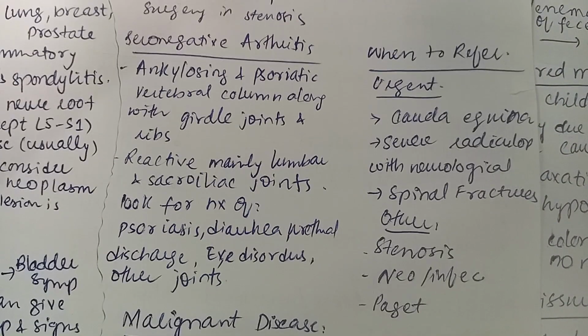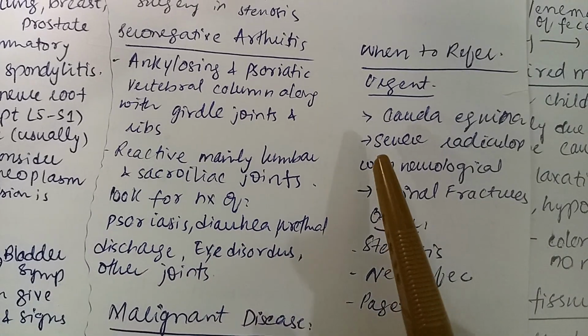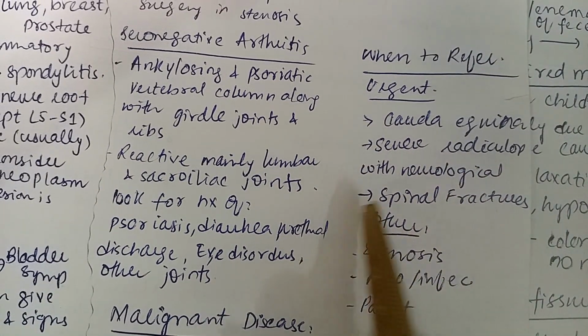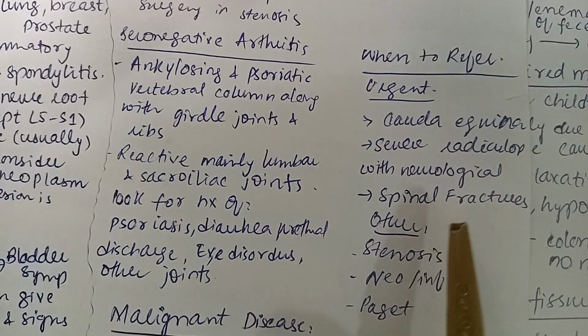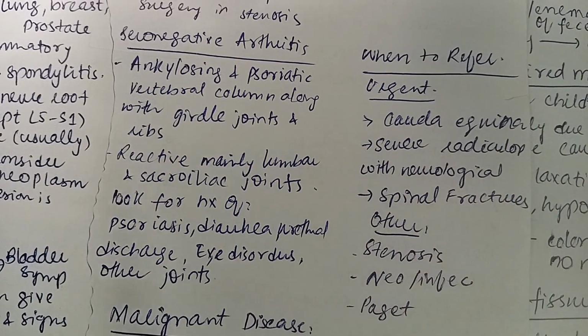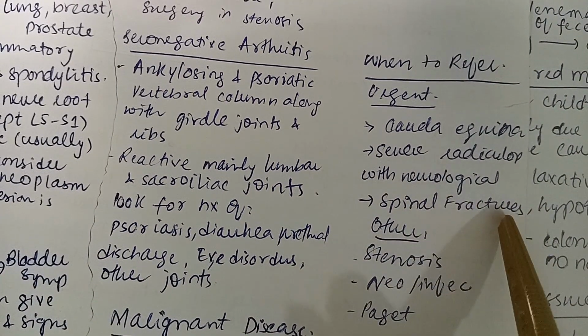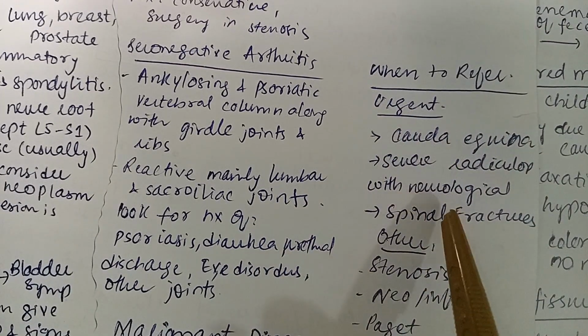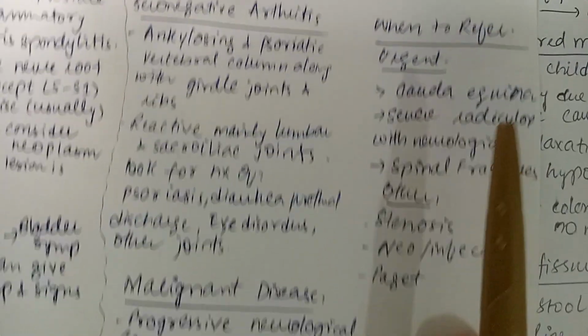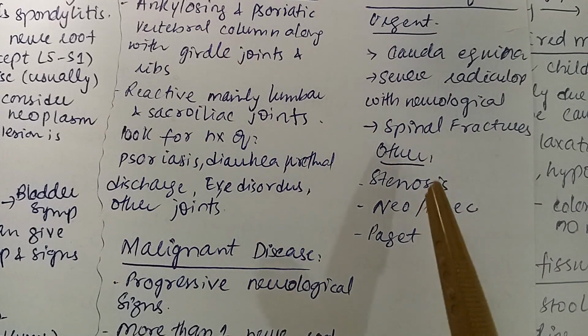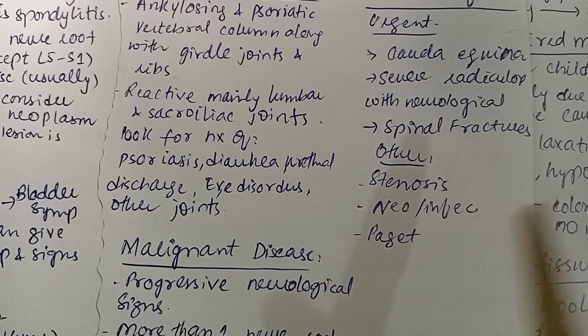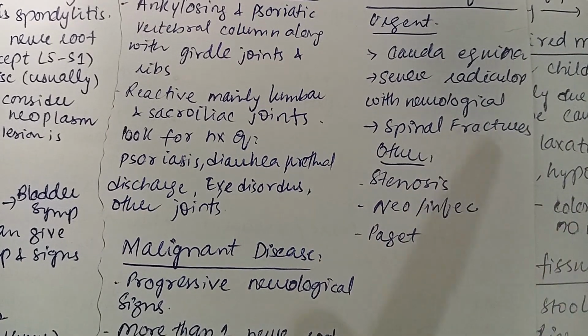We are going to refer the patient urgently when there is cauda equina syndrome, severe radiculopathy with neurological symptoms, or spinal fractures. These are the urgent referring points. Other referring points can be spinal stenosis, neoplasia, infection in the vertebral column, and Paget's disease.